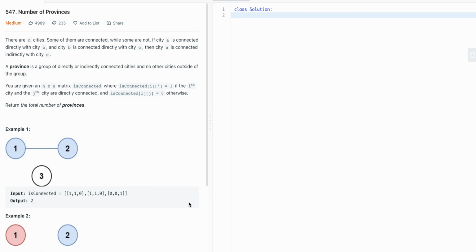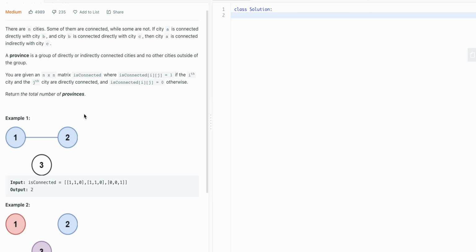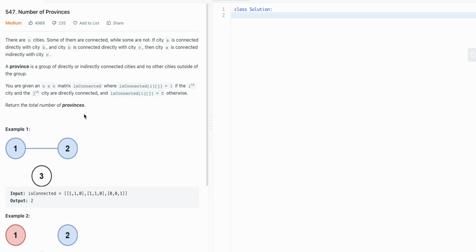So in this interview question, I'm going to focus on Number of Provinces. This is a Leetcode problem, 547. This question is tagged with FAANG and financial companies like Hudson River Trading and Citadel, and I wanted to focus on this one since it's an interesting problem that doesn't use a conventional data structure like dictionaries, trees, and the like.